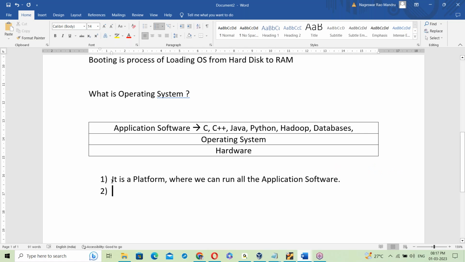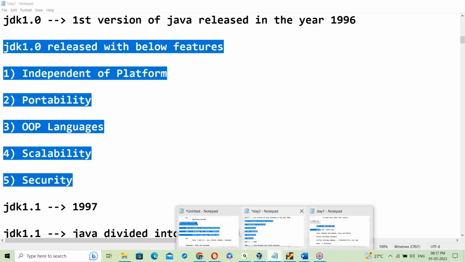So what is OS? The simple answer, it's a platform where we can run all the application software.